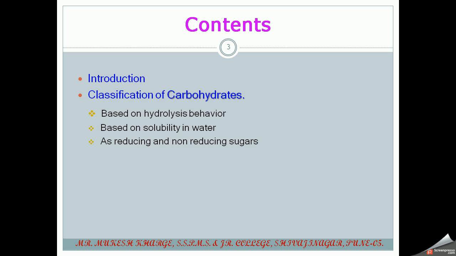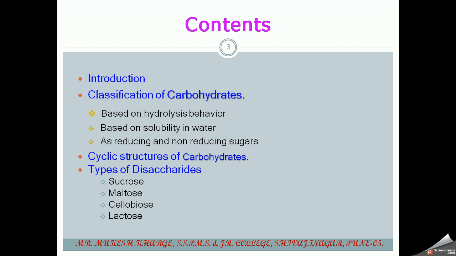reduction as reducing and non-reducing sugar. Then we have to discuss cyclic structure of carbohydrates, then types of disaccharide: sucrose, maltose, cellobiose, lactose. Let us discuss the introduction part.